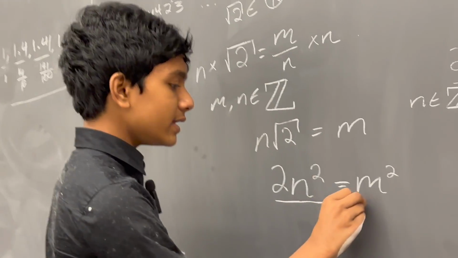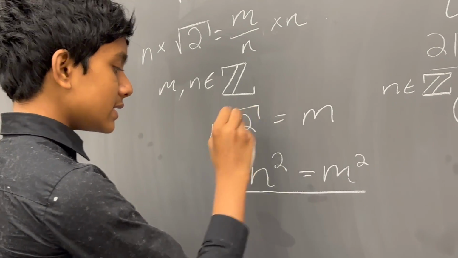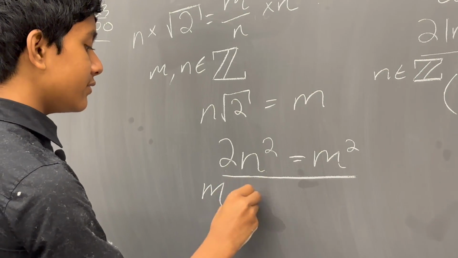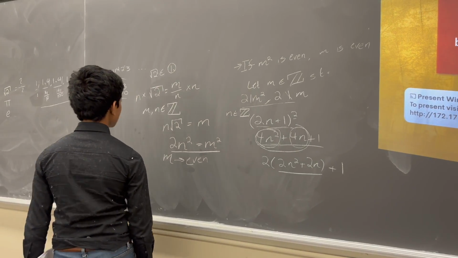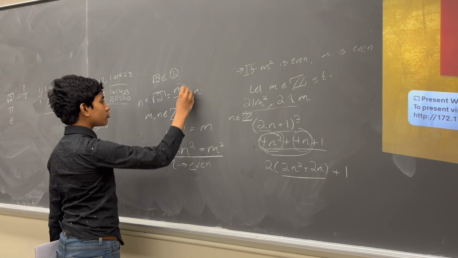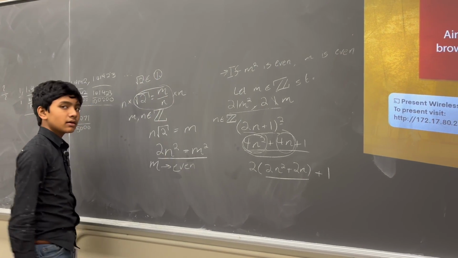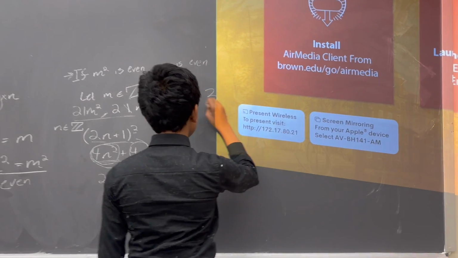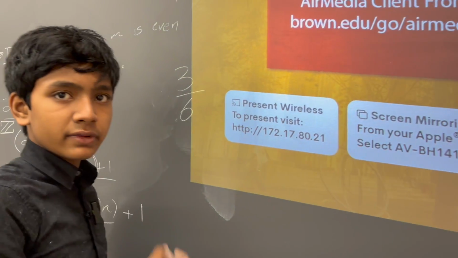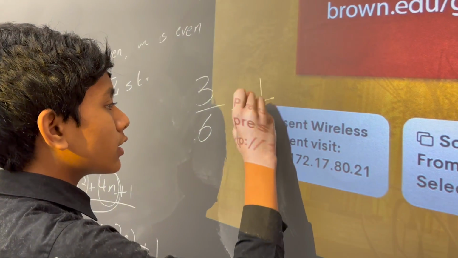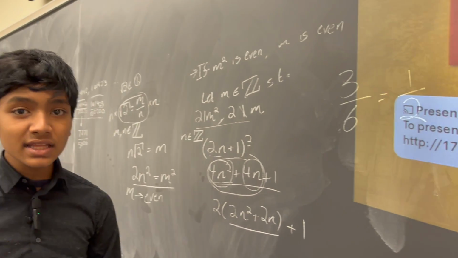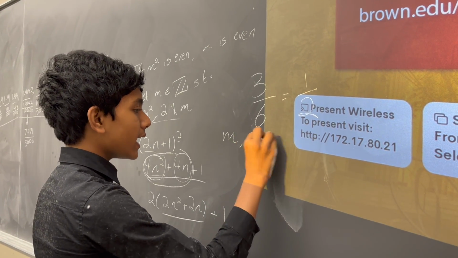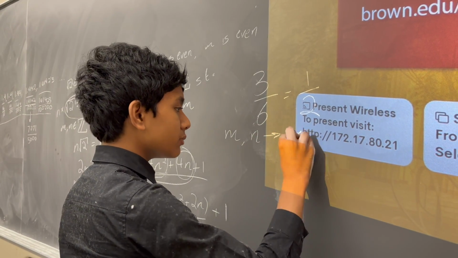So that means right here, since m squared is equal to 2 times some integer, that means m is even. Here's the thing. When we want to express rad 2 as m over n, we want to express it in least terms. Now, obviously, we all know least terms is going from something like 3 over 6 to 1 over 2. But to express it a little bit more formally, we want to make sure that m and n are relatively prime.